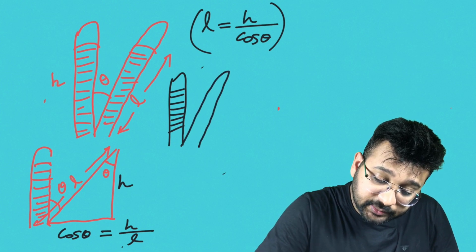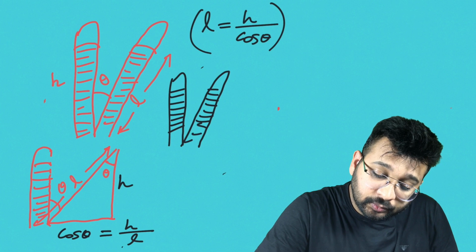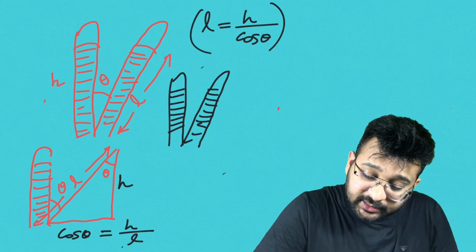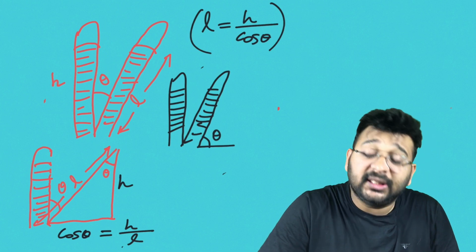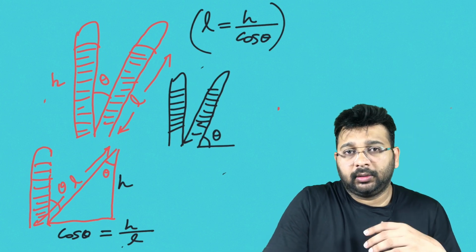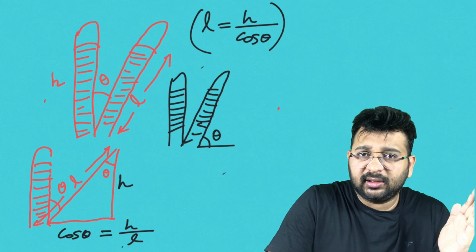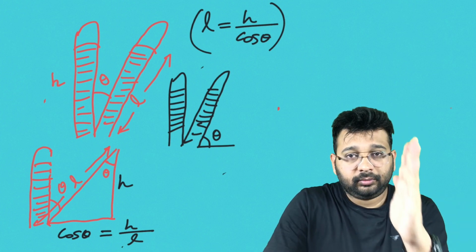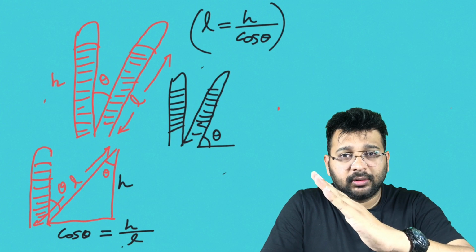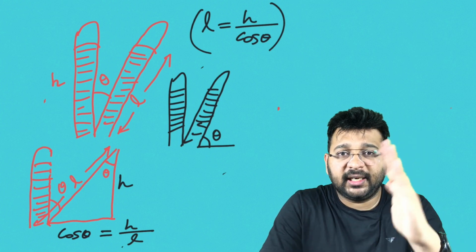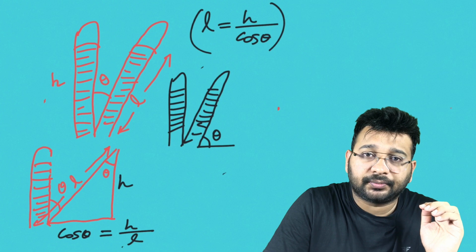It is inclined at an angle theta with horizontal. You can tilt the test tube in any manner. If the vertical angle is 30, the horizontal angle will be 60 degrees.